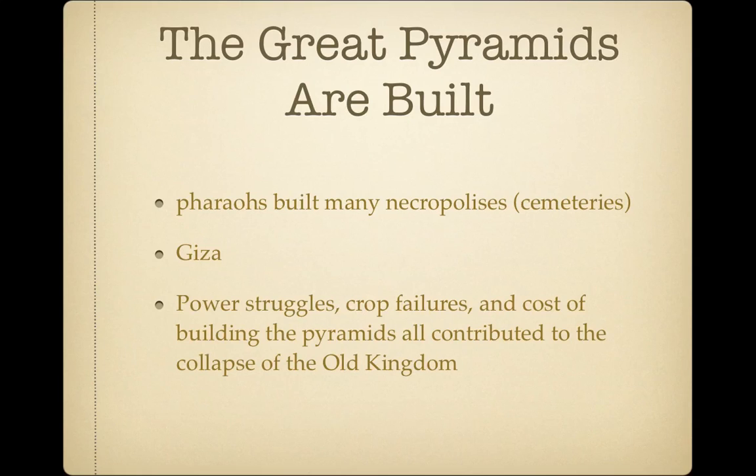The Great Pyramids were built during the Old Kingdom. The Egyptian pharaohs built many necropolises, or cemeteries, containing majestic pyramids in the areas surrounding Memphis. And today the best known are the Great Pyramids that still stand at Giza. Tombs within the pyramids were considered homes in which the deceased would live for eternity.